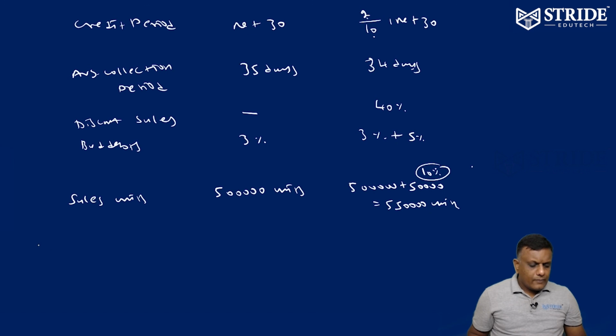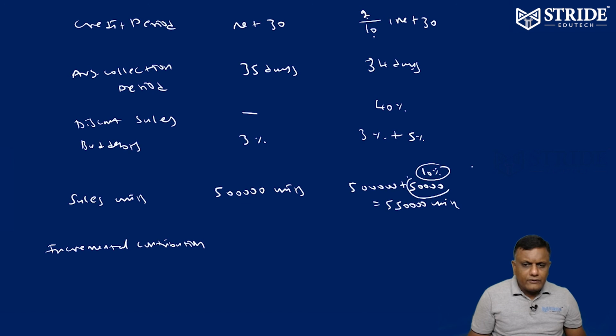Now incremental contribution. Straight away we can go to incremental contribution. The incremental contribution of these 50,000 units is equivalent to 50,000 into 50 into 25%. 75% is variable cost, so 25% is contribution.